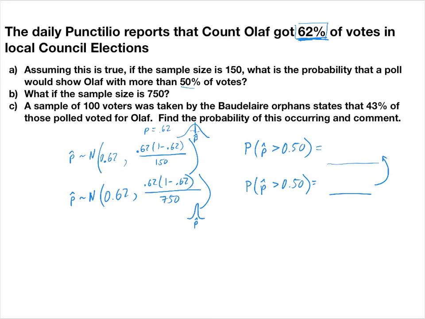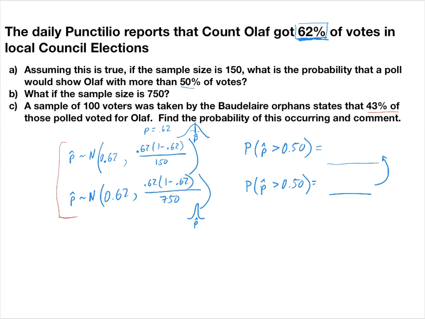Now, this is the one that I really want you to focus on and think about. Those applied the ideas to a simple mathematics situation, but now I want you to get a result and think about it. So the Baudelaire orphans now go out, snoop around, and ask 100 people who they voted for. And they found out that 43% of those polled voted for Olaf. This is actually what really happened. They went out and got 43% that voted for Olaf. So we're going to find out the probability of that happening.